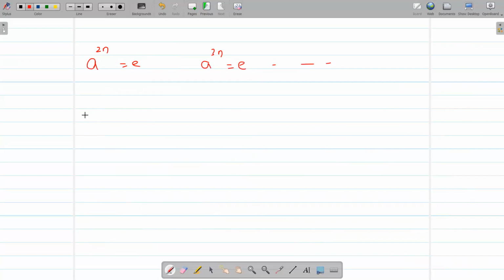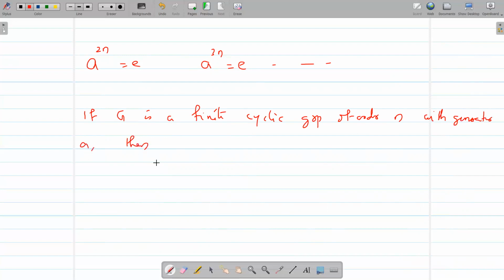So what we conclude is, if G is a finite cyclic group of order n with the generator A, then our first observation is n is the least positive integer such that a raised to n equal to identity.